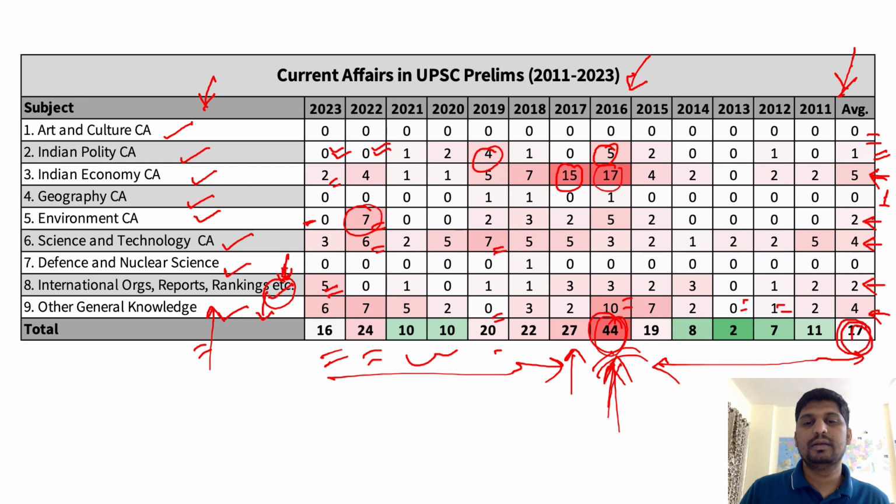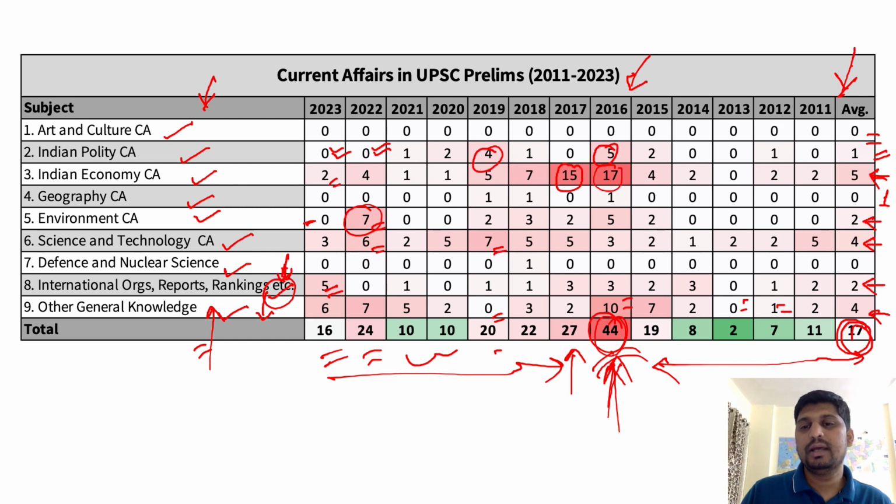So why am I discussing this topic? The reason is people pay a lot of attention to current affairs, and everybody you talk to, what's their biggest fear in UPSC Prelims? They'll say it's current affairs, because it's so random, so unpredictable. It's like 40, 50% questions. Thing is, it's not true.